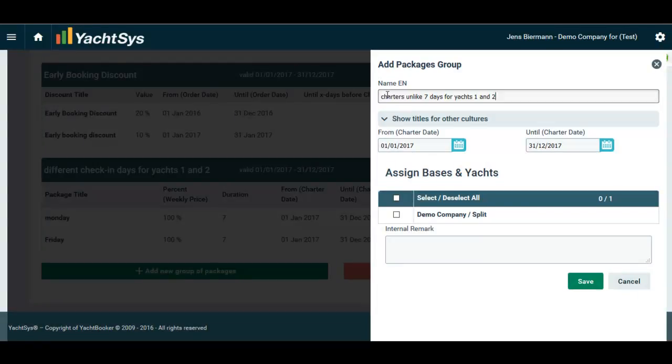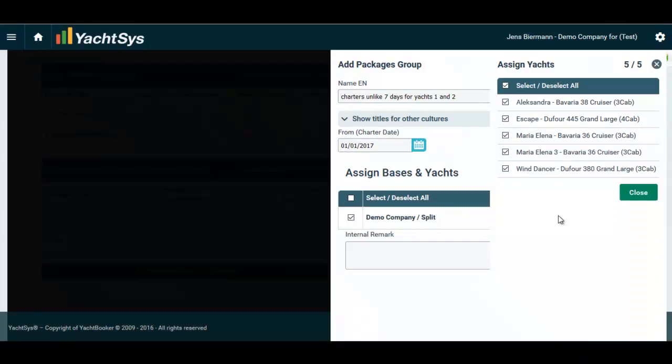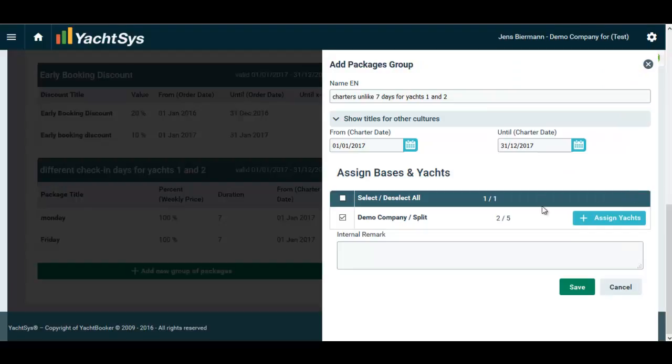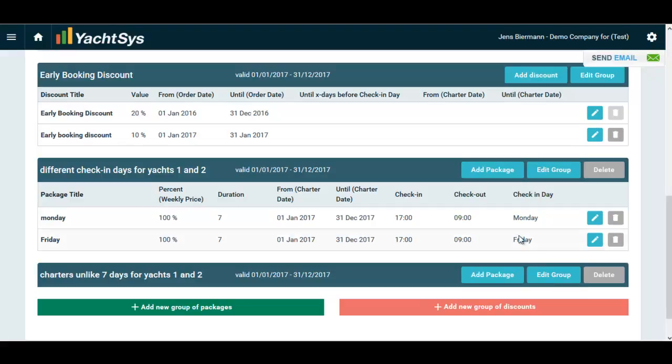Name it, for example, Charters Unlike 7 Days for Yachts 1 and 2. Assign the base, and from this base I just assign the yacht 1 and 2. Then I click on Close and I click on Save. Then, still in the line of the package Charters Unlike 7 Days for Yachts 1 and 2, I click on